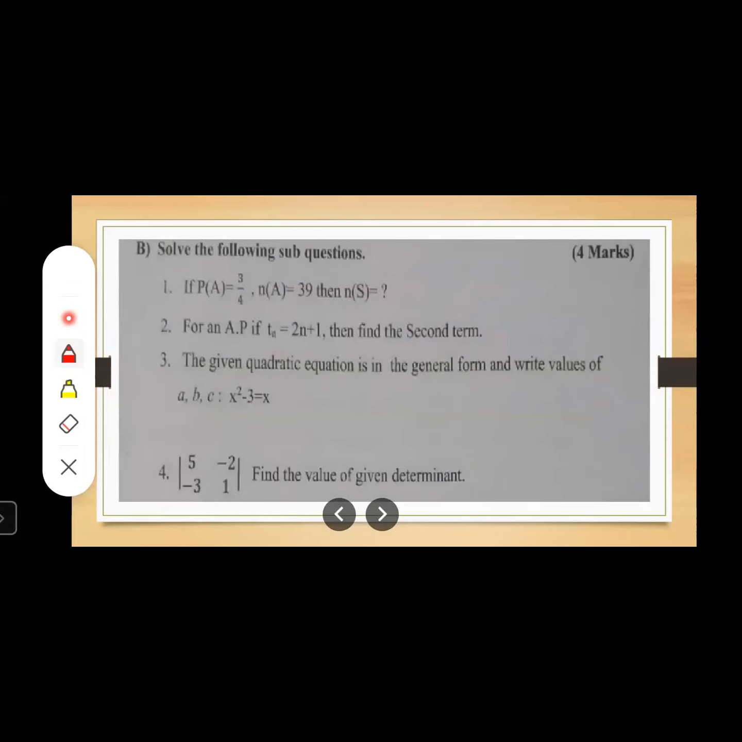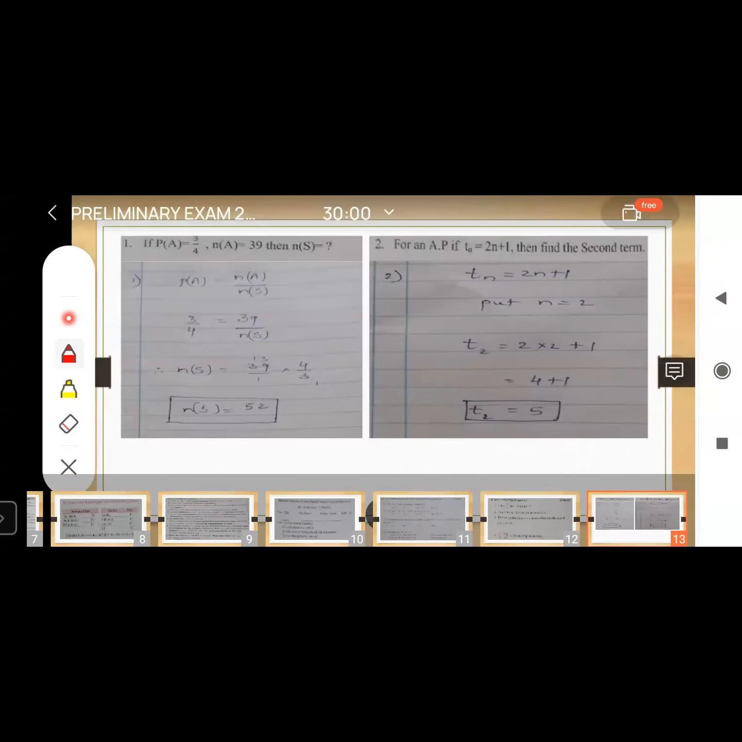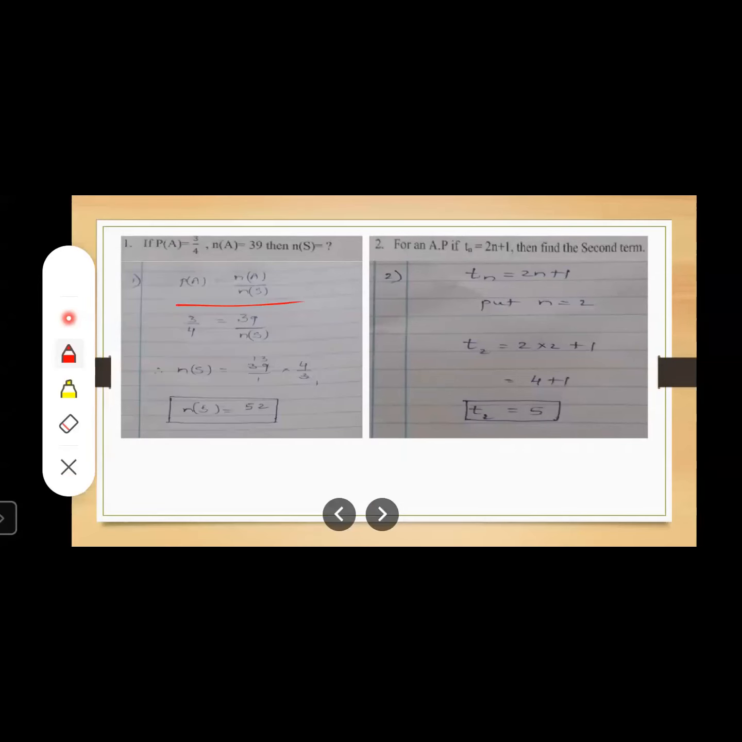Question number 1b, solve the following sub-questions. Now here 4 sub-questions are there, each carries 1 mark. Let us move to the next slide. If P(A) is equal to 3 upon 4, n(A) is equal to 39, then n(S) is equal to. See, you have to use the formula P(A) is equal to n(A) upon n(S). The value of n(A) is given, n(S) is not given. You have to find out the value of n(S). Just put the value of P(A) and n(A). You will get the value of n(S), right?